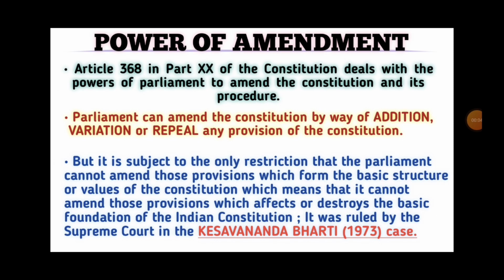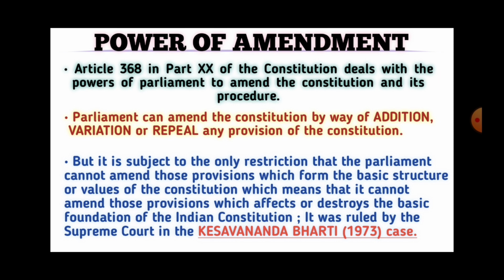Now we will be talking about which authority has the power to amend the Constitution. Basically, we will be talking about the power of amendment. Article 368 in Part 20 of the Constitution deals with the powers of Parliament to amend the Constitution and its procedure. It means that only the Parliament is the legislative authority that has the power of amendment, and no other legislative authority has it.